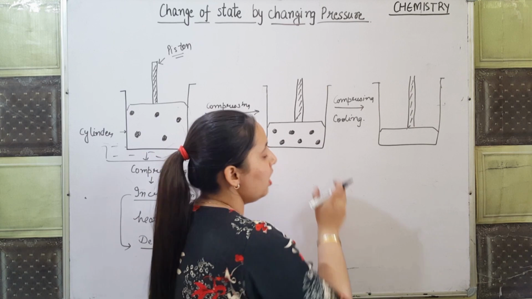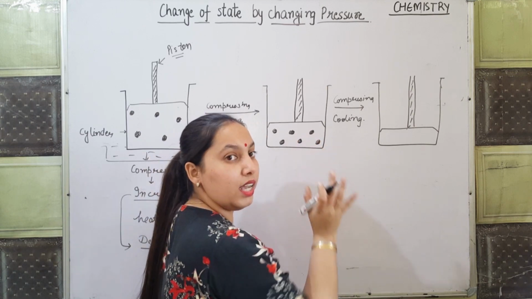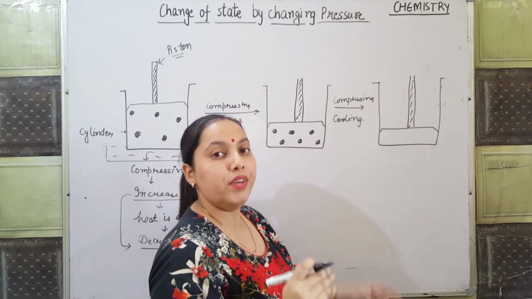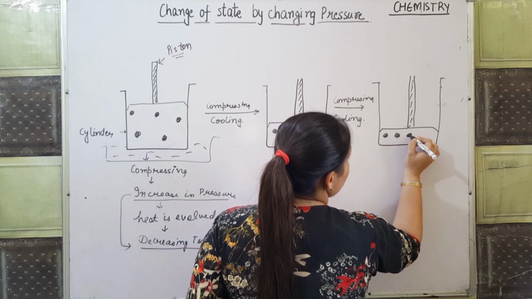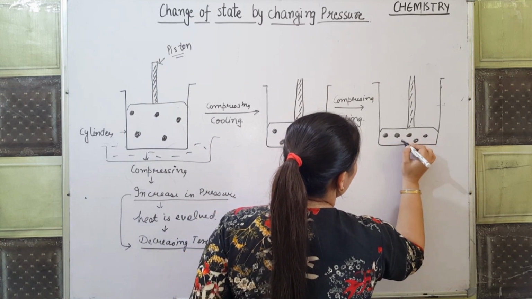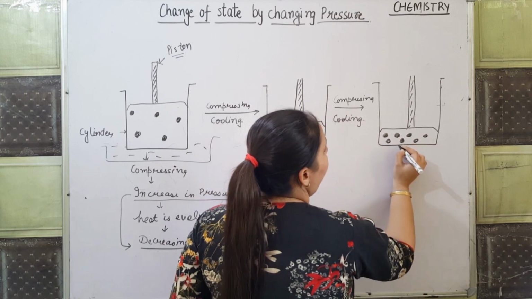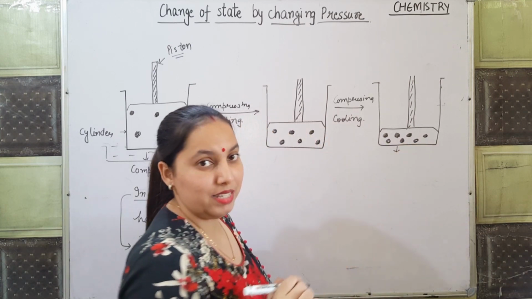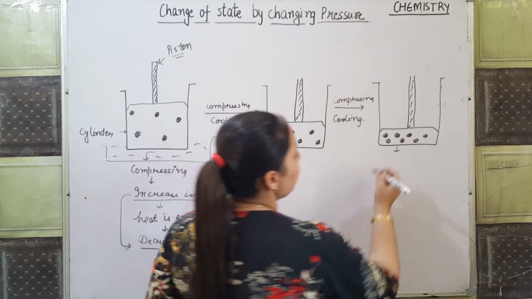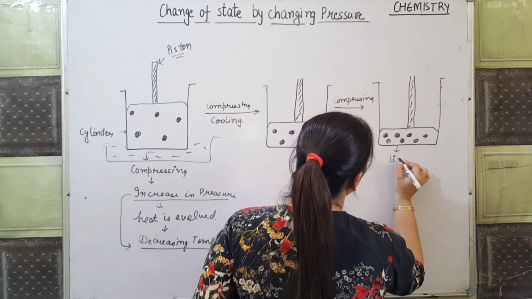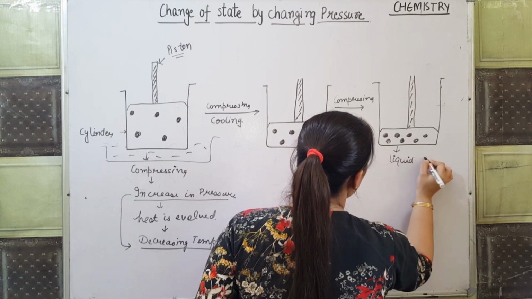What will happen? These intermolecules come very close to each other and their intermolecular spaces become as in the case of liquids, and it converts into the liquid state.